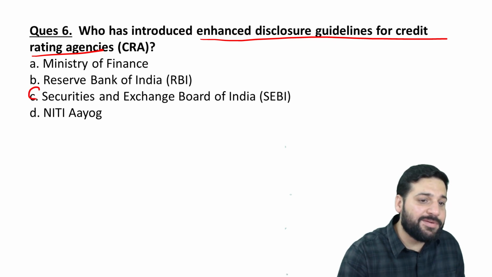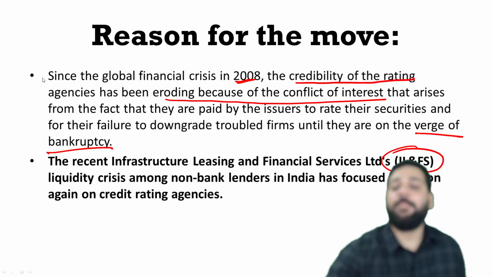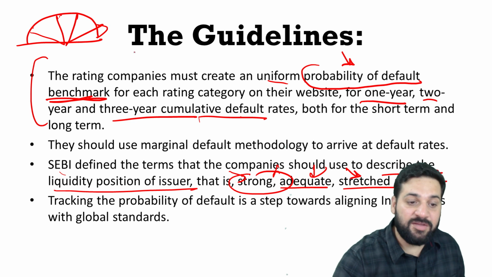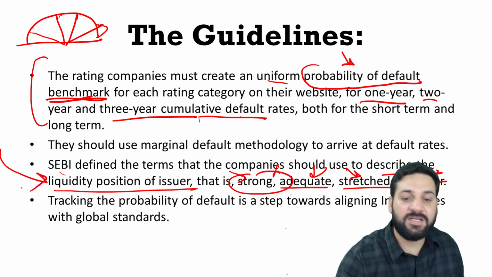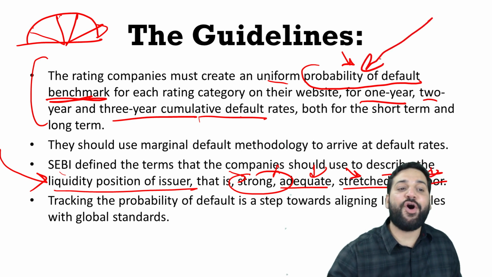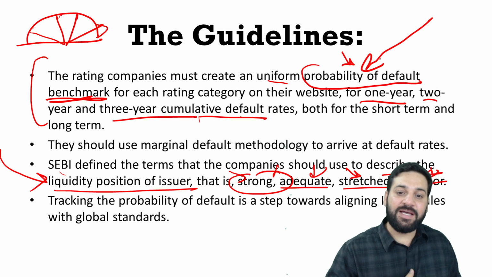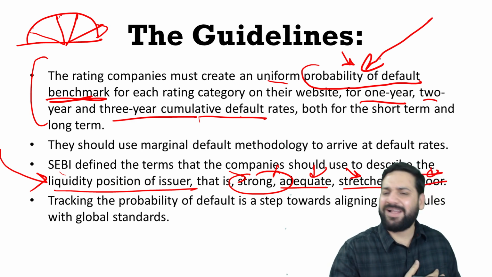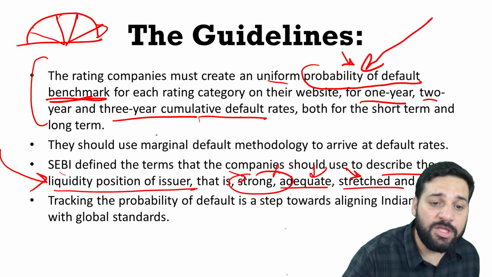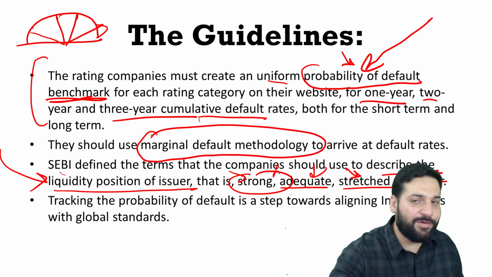Who has introduced these enhanced disclosure guidelines? Anyway, it is SEBI. The question is really easy. You're not going to find this question, but this explanation is important. SEBI defined the terms strong, adequate, stretched, poor. That's really important. The probability of default benchmark, for each category on their website, they need to mention it. That's really, really important. And they should use marginal default methodology to arrive at default rates.